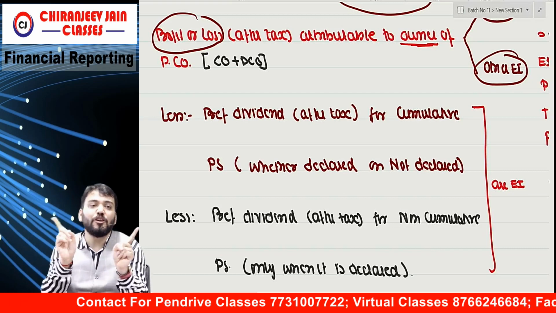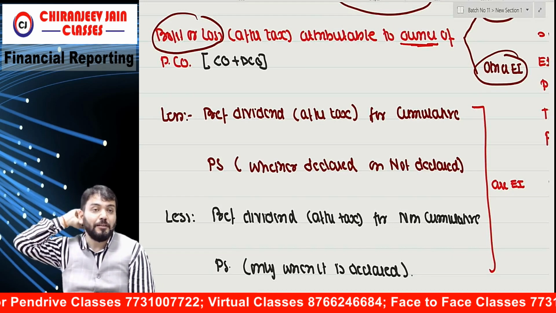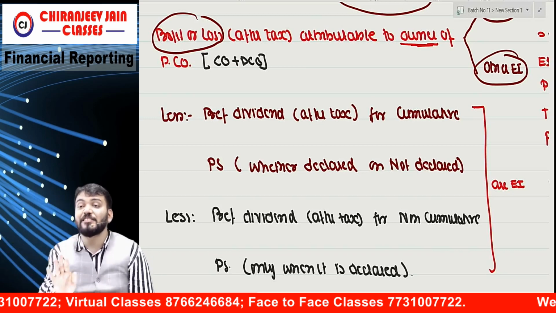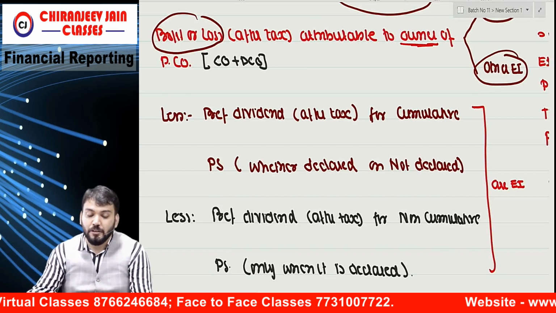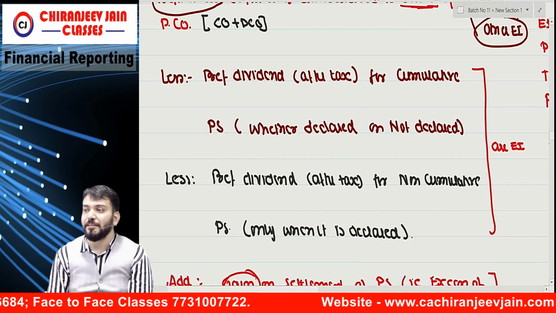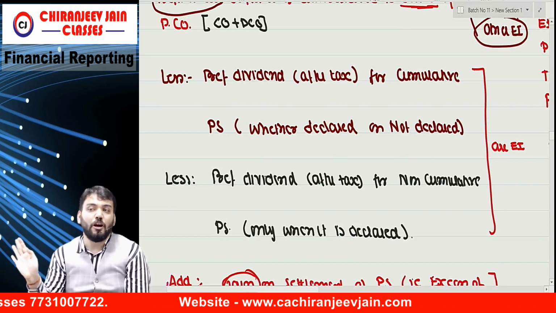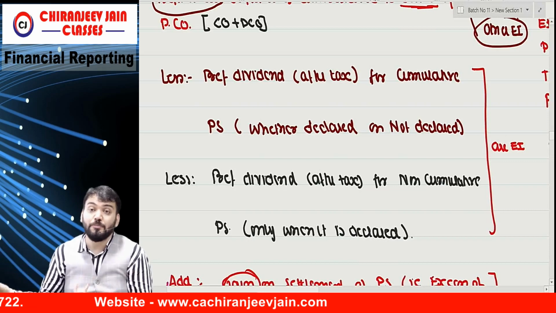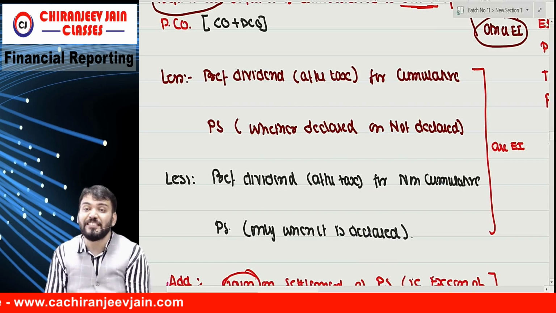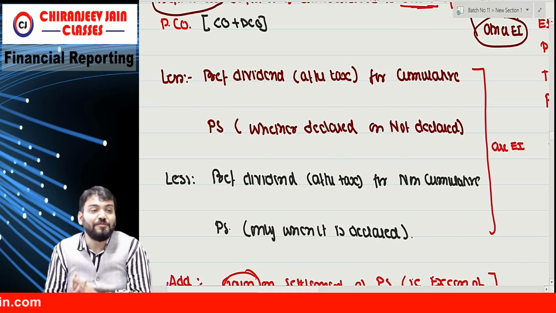Equity. I am not talking about financial liability. We are not discussing redeemable preference share capital. We are discussing those preference shares which are classified as equity. There are two types of preference share: cumulative and non-cumulative. For cumulative, we deduct whether it is declared or not declared, because one day we need to pay. But for non-cumulative, we deduct only when it is declared, because once it is not declared, it will be permanently withdrawn.